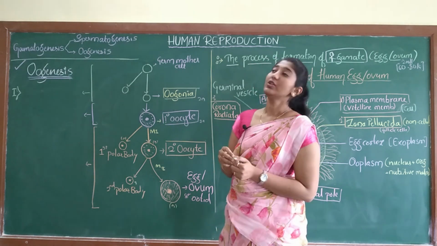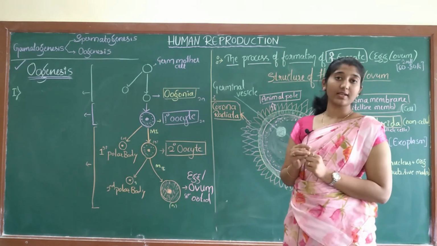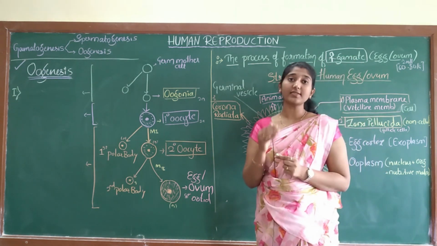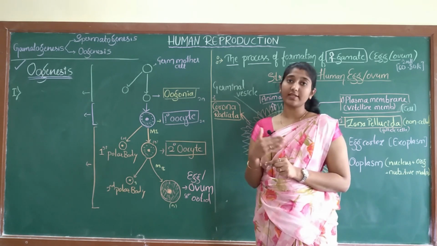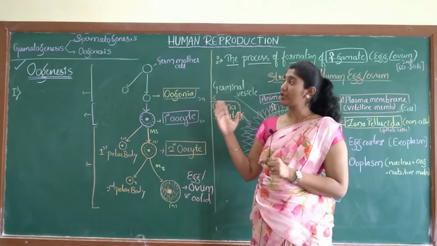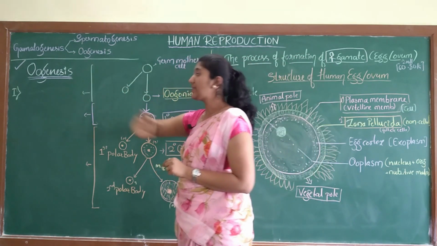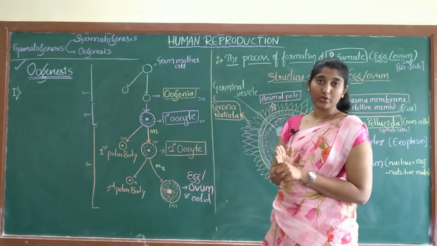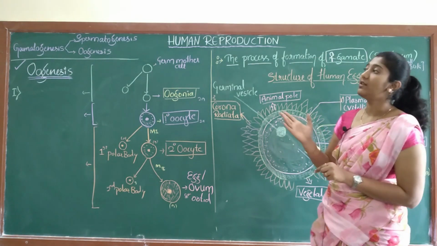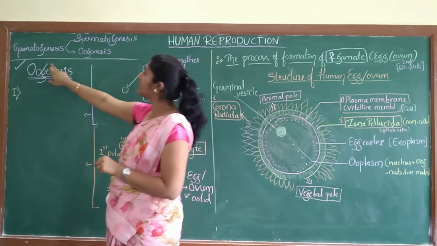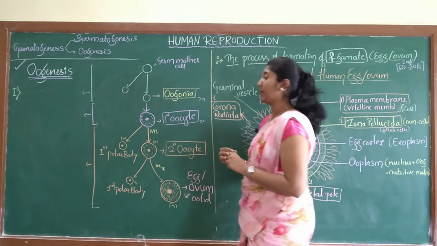Hello everyone. Today we are going to study about oogenesis. In the previous class we discussed what gametogenesis is. In the human, gametogenesis includes spermatogenesis and female gamete formation, that is oogenesis. So, what is meant by oogenesis? The process of formation of the egg or ovum is called oogenesis. Genesis means formation; oogenesis is ovum formation or egg formation.